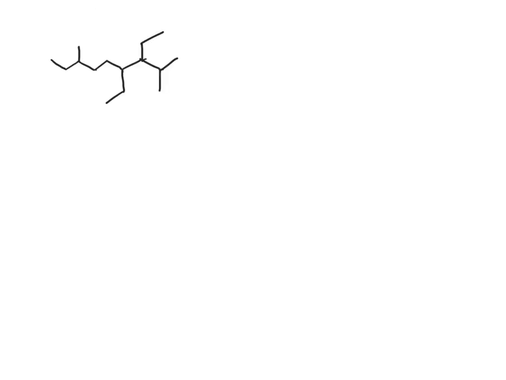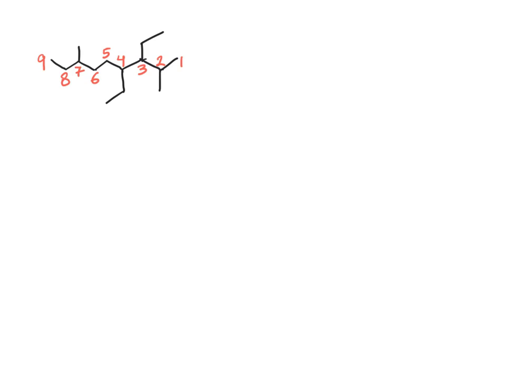Now let's name this compound. The parent chain for this compound is nonane. It has 9 carbons: 1, 2, 3, 4, 5, 6, 7, 8, and 9.